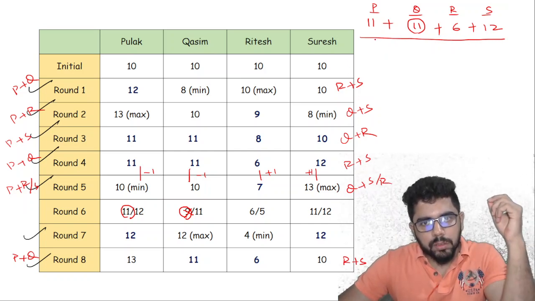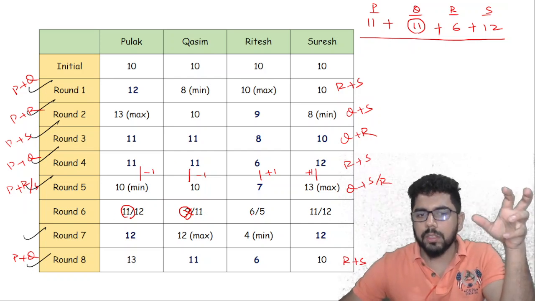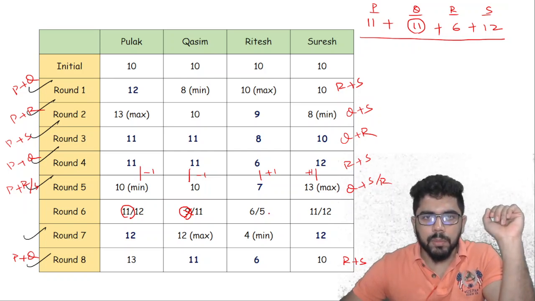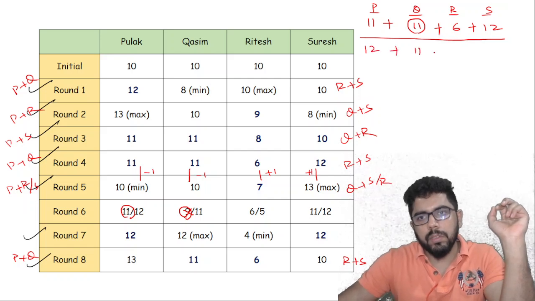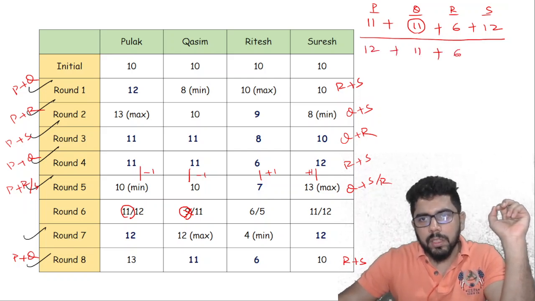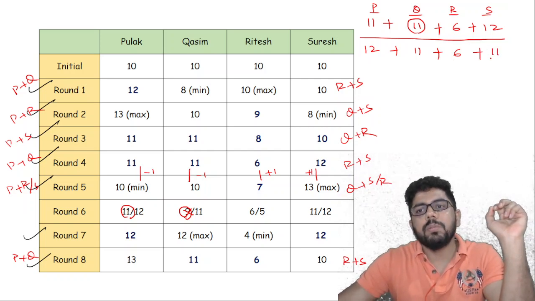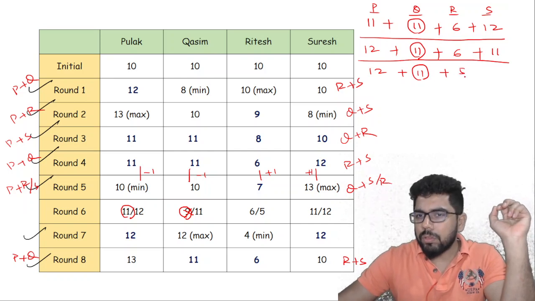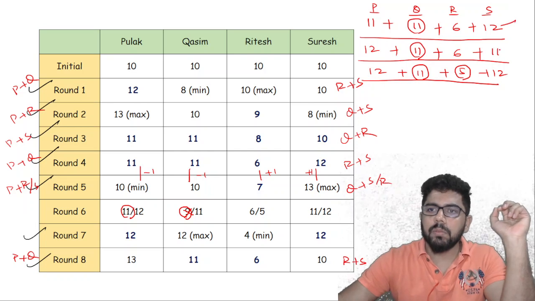If I am taking Pulak as 11 and Kasim is 11, 22 plus 6, 28, Suresh can never be 11, so that's not a possibility. So that means Ritesh cannot be 5 also. Suppose I am taking Pulak as 12, Kasim is 11, 23. If I am taking Ritesh as 6, then Suresh will be 23, 6, 29, 11, 40. Or I can take Pulak as 12, Kasim 11 is fixed. Ritesh could be 5 also, 28, and Suresh will be 12. So I have 3 possibilities.